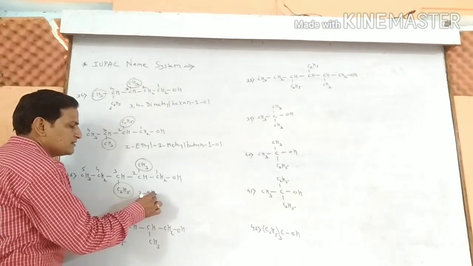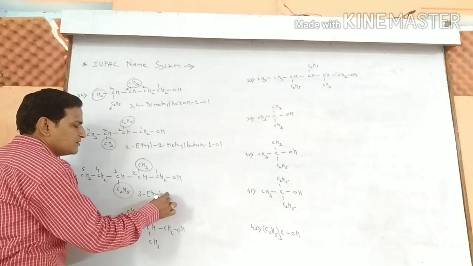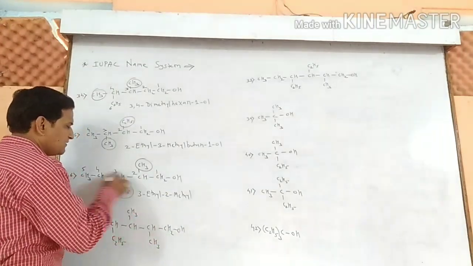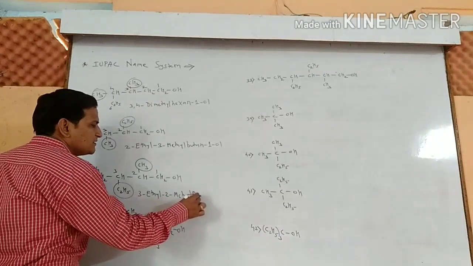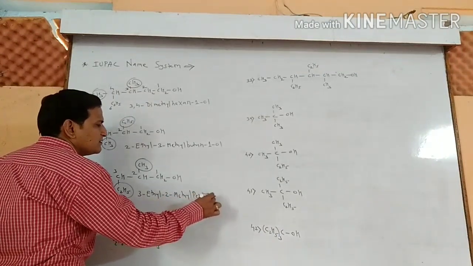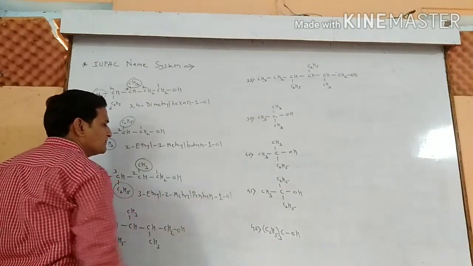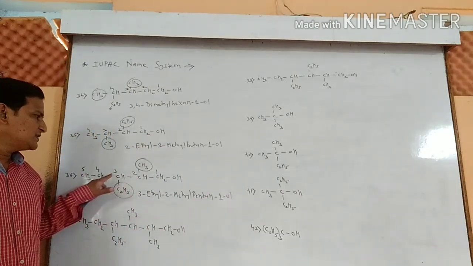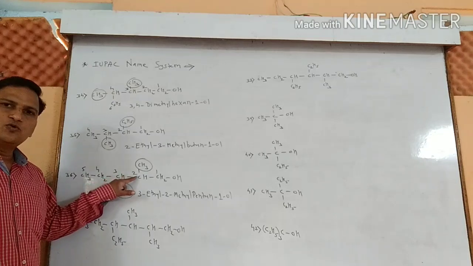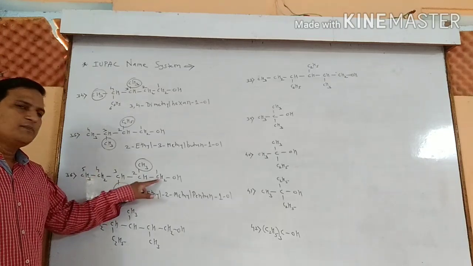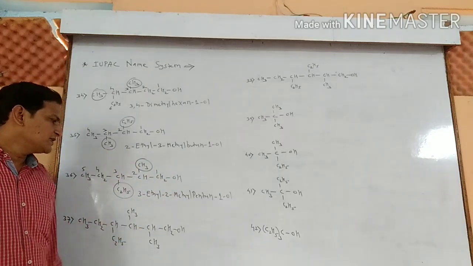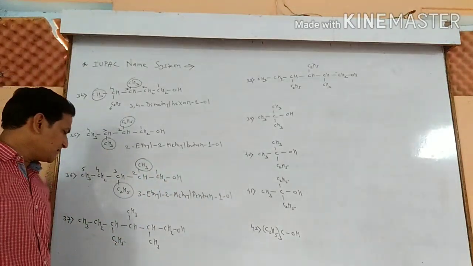3-ethyl 2-methyl pentane 1-OL. Name of the compound is 3-ethyl 2-methyl pentane 1-OL. The name of the 36 number example.